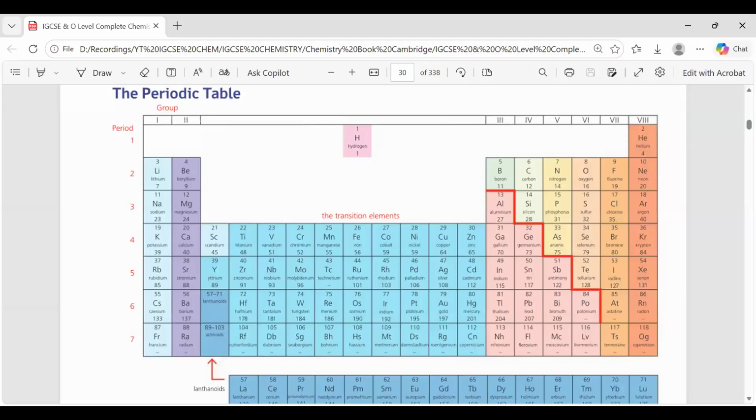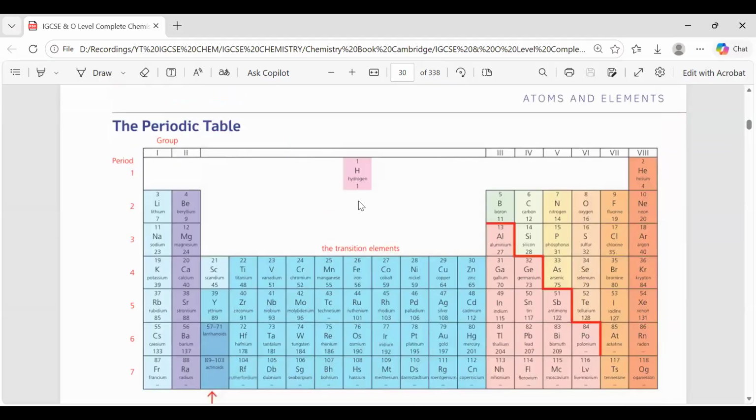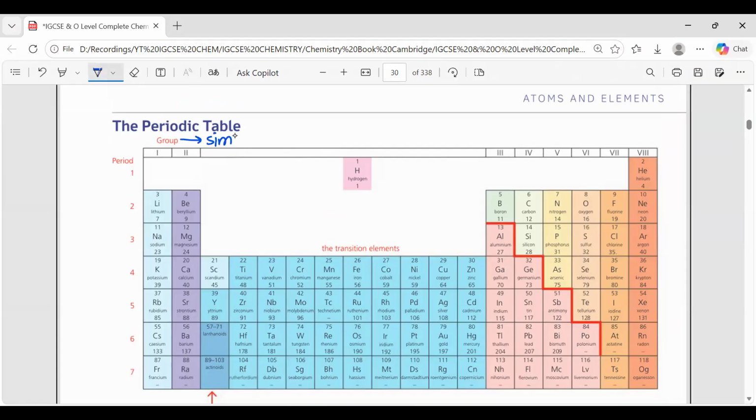Recording in progress. Okay, so we started discussion on the periodic table, and we discussed the groups, how groups are formed. Groups are formed on the basis of some similarities. What are those similarities? Every group, like if we talk about group 1, the elements all have the same number of valence shell electrons.